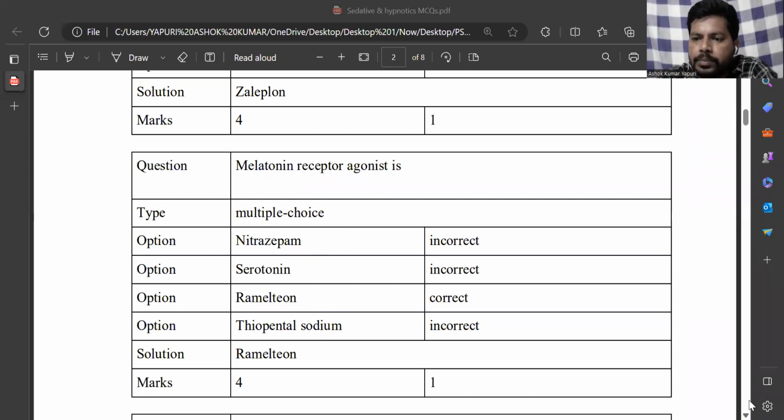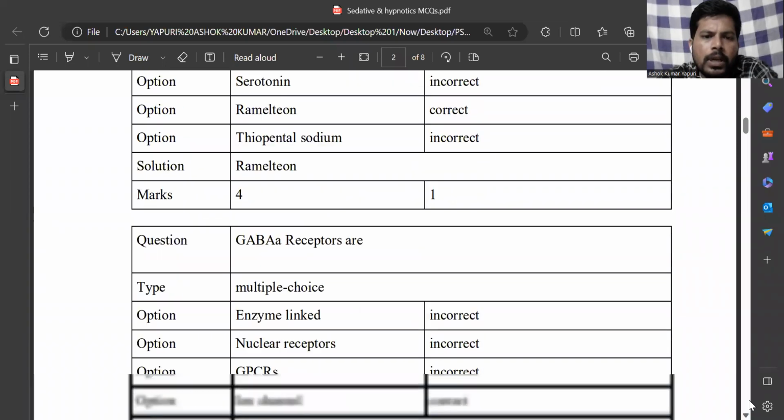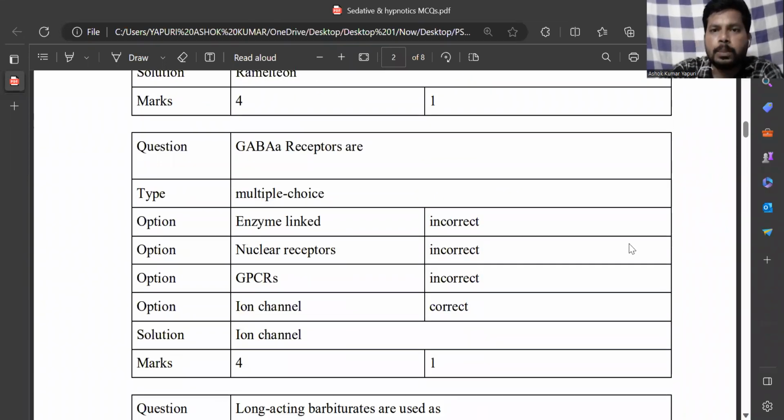And the next question: GABA A receptors come under which category? They come under the ion channel category. The options are ion channel receptors, G protein coupled receptors, enzyme linked receptors, and nuclear receptors. So that is the correct answer for GABA A.